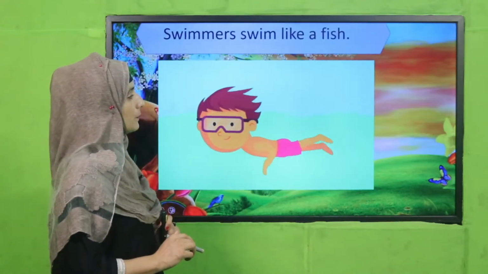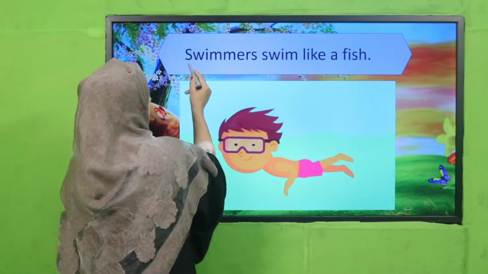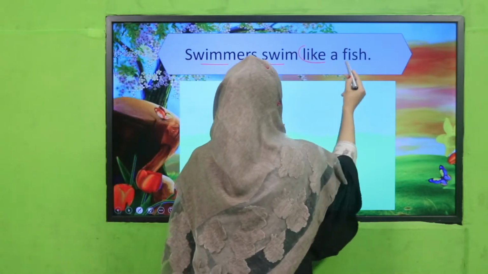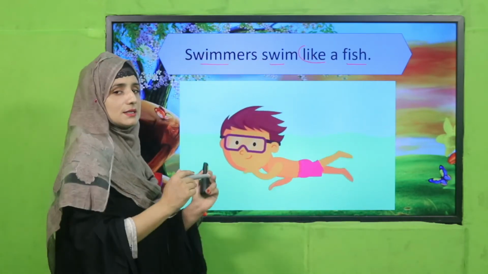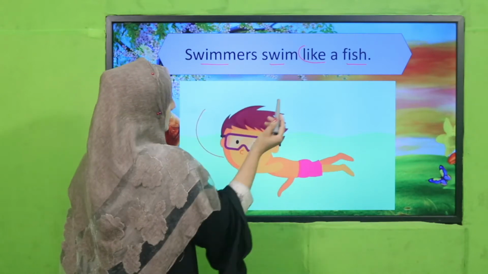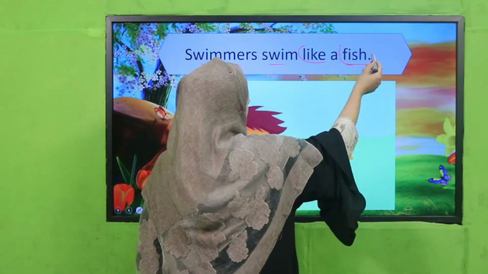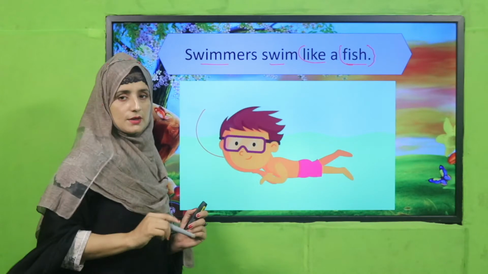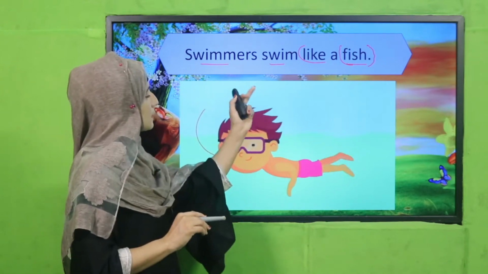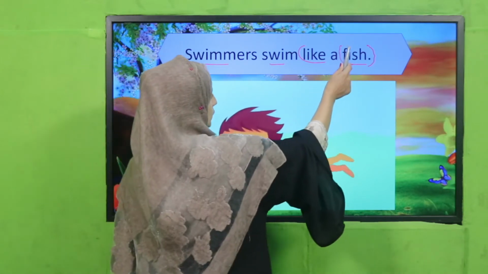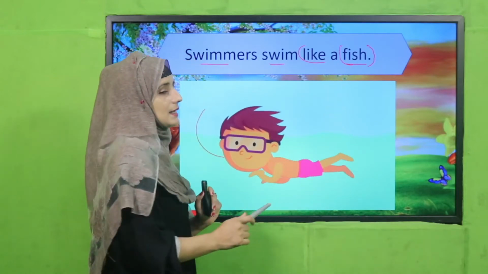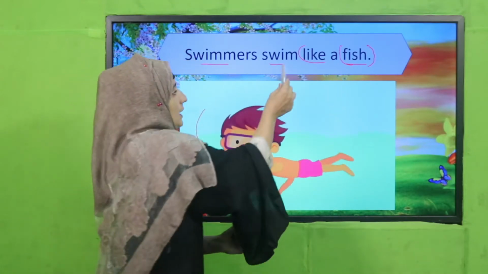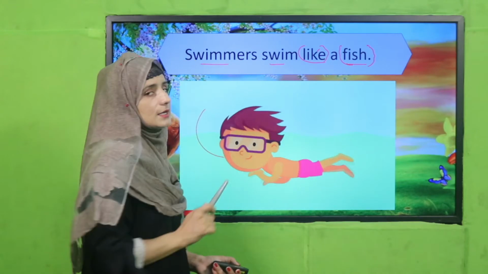See the example. Swimmers swim like a fish. Now you can see, my dear students, swimmers are being compared with fish. Have you got that? We are comparing swimmers with fish, that swimmers swim like a fish. There I have used the word like.